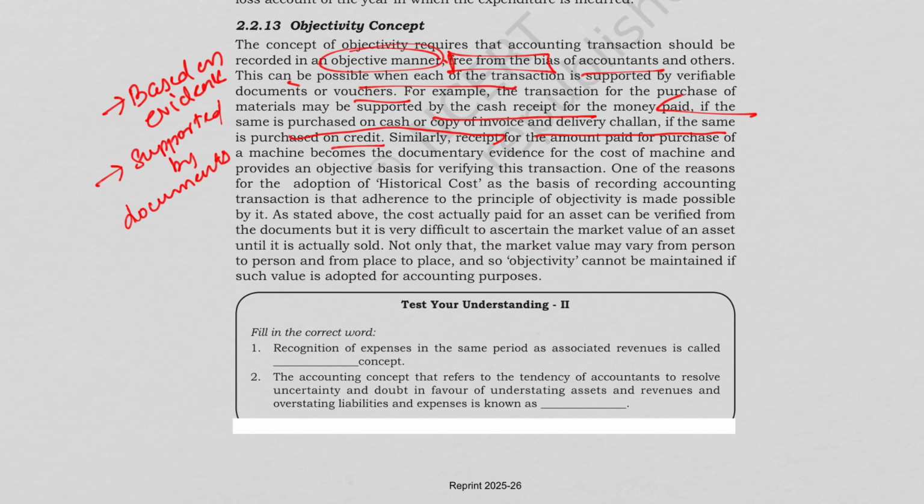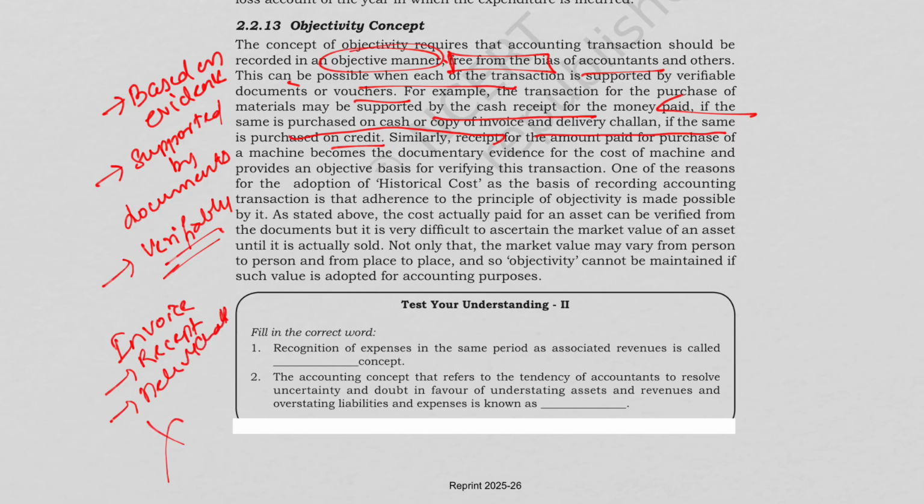All the vouchers that we are issuing must be supported by certain documents or evidence, and it must be verifiable. For example, a purchase is supported by an invoice, receipt, or delivery challan. Without evidence, we do not record it.